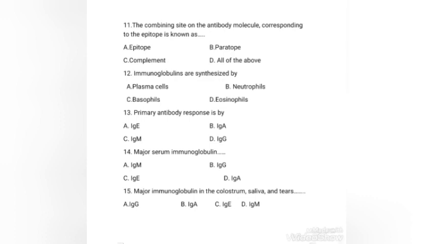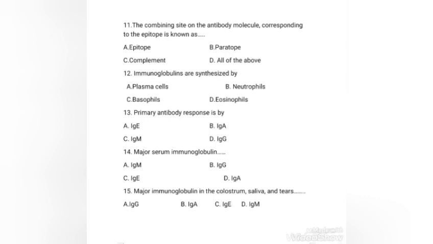Hence, its presence in serum indicates recent infection. Major serum immunoglobulin: IgM, IgG, IgE, IgA. The right answer is option B, IgG. IgG is the major serum immunoglobulin, about 80% of the total amount. IgG appears late but persists for a longer period. It appears after the initial immune response, which is IgM in nature.